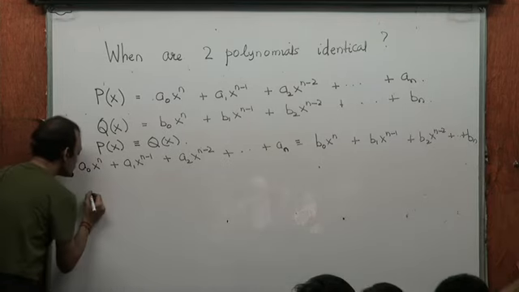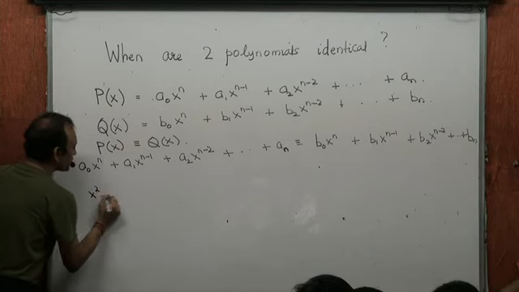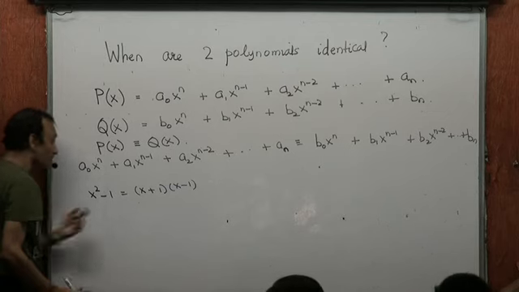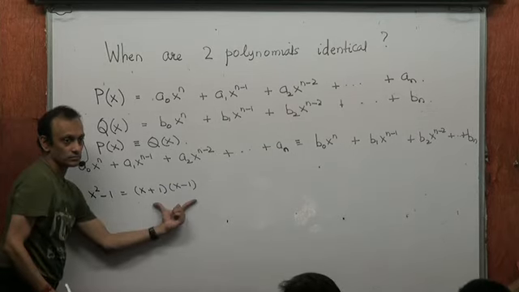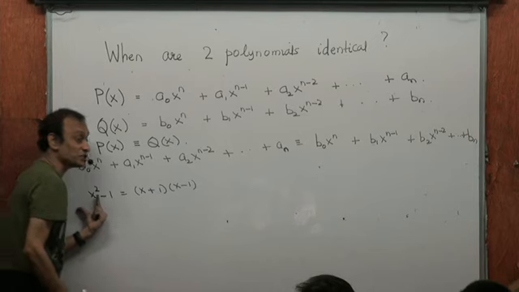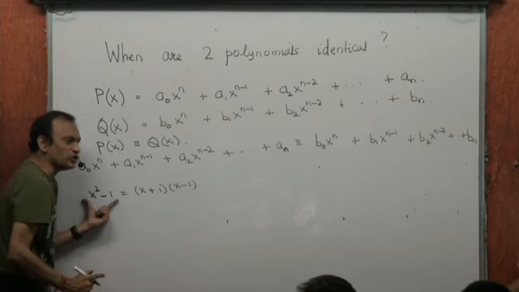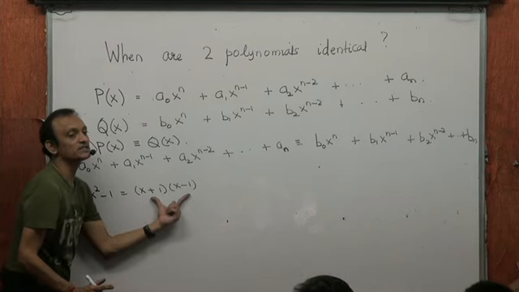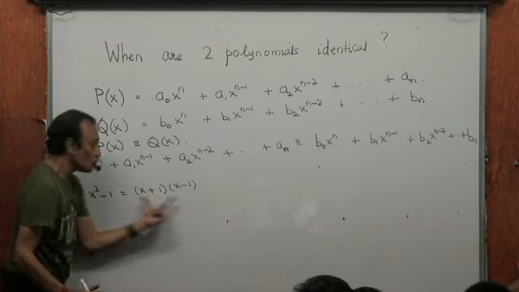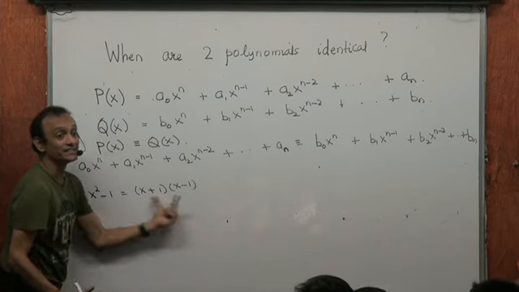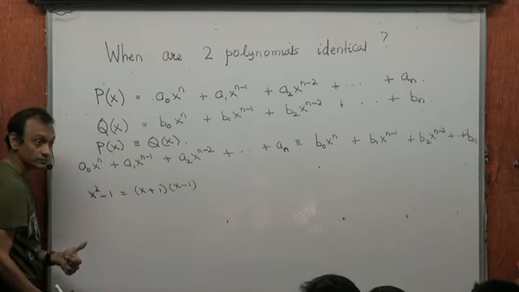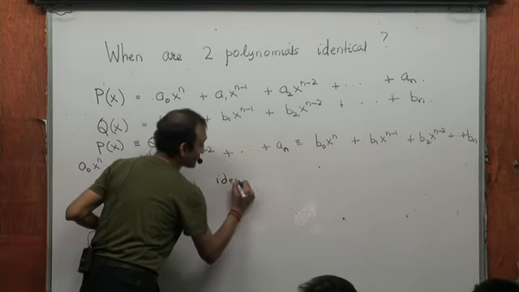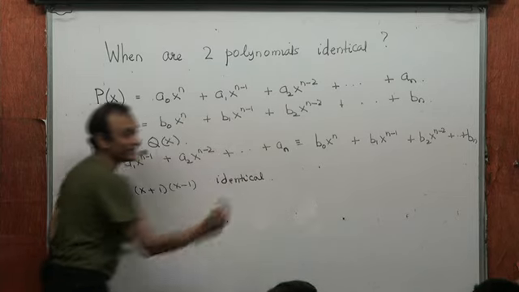That means, you know, x squared minus 1 is (x plus 1) into (x minus 1). They are identical polynomials. It's an identity. Plug in any value of x here. What you get on the left hand side, for the same value of x, you get the same value on the right hand side. So these two polynomials are identical. And of course, every time you factorize something, you always get an identity.